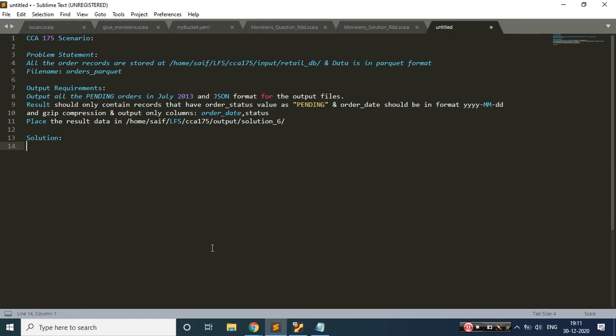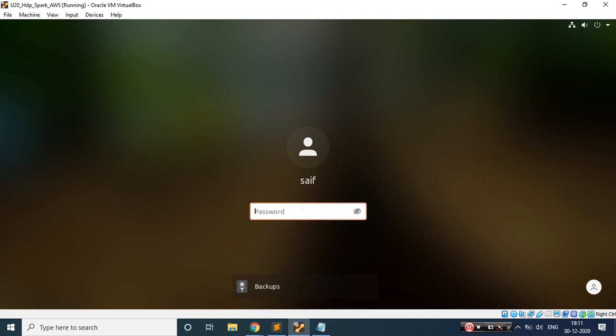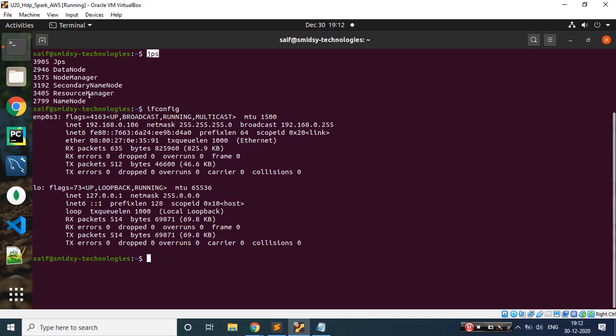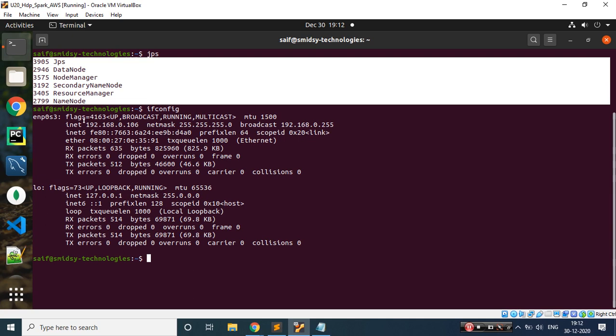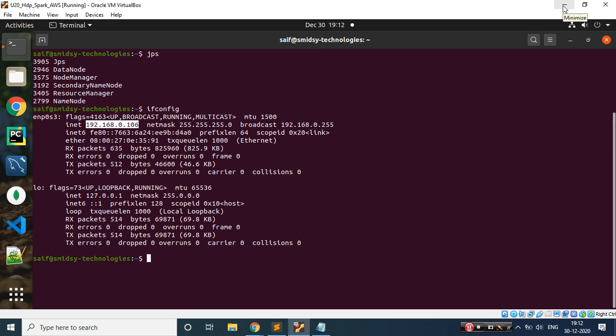This would be your virtual machine or the RDP, which you just need to connect to. I'm connecting with my credentials. I have already kept all my Hadoop ecosystems up and running, and this is the IP config. You don't need to do all those things in your exam because that machine would be pre-configured and ready. You just need to open your terminal and start your work.